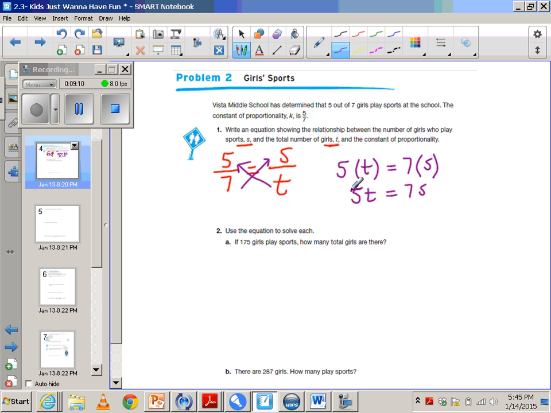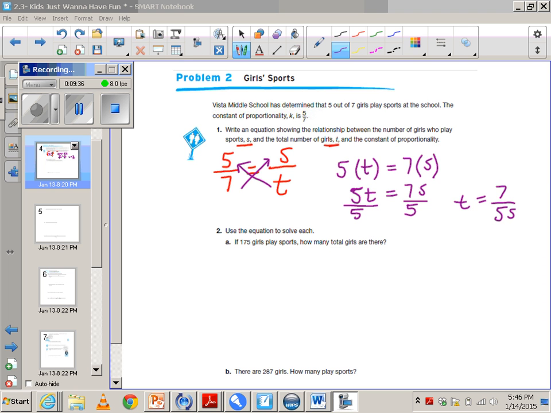And from your last unit, you should know in order to solve for T, you're going to have to divide. So if we want T by itself, we're just going to divide by 5 on both sides. And T equals 7 over 5S.